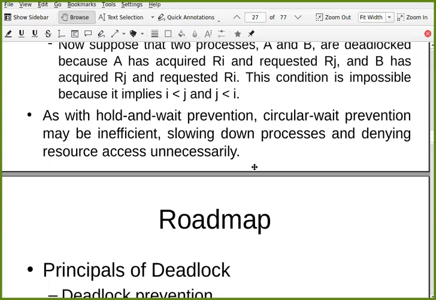I hope you remember the very first slide. What was the bottom line? There is no efficient solution to deadlock. That was the bottom line. And prevention, definitely, is not a good solution. Deadlock prevention is not a good strategy to deal with deadlock.